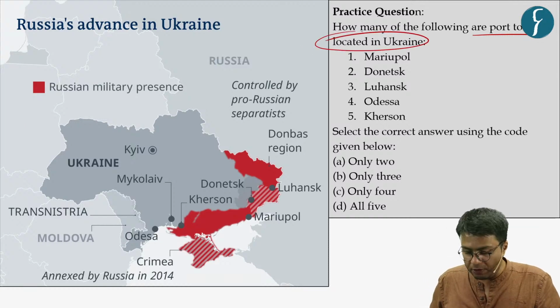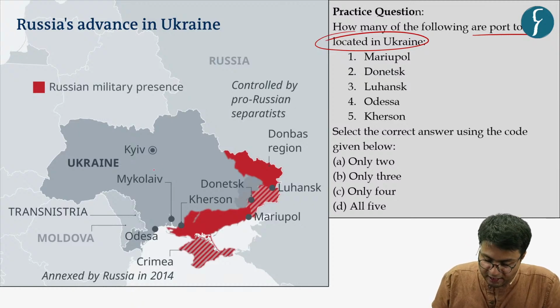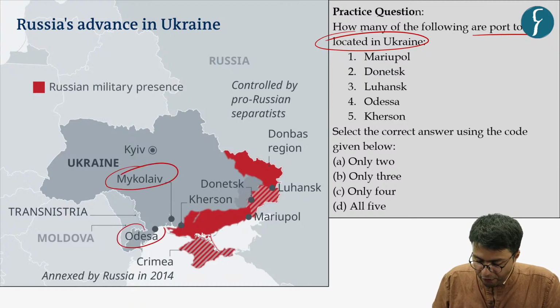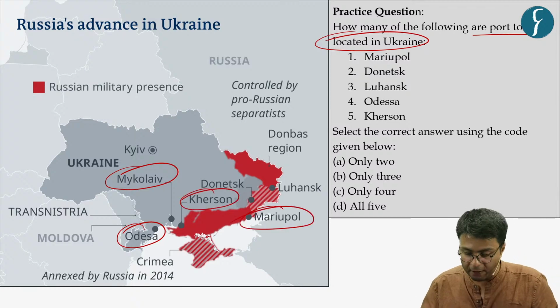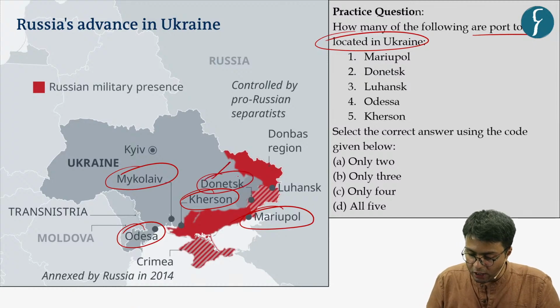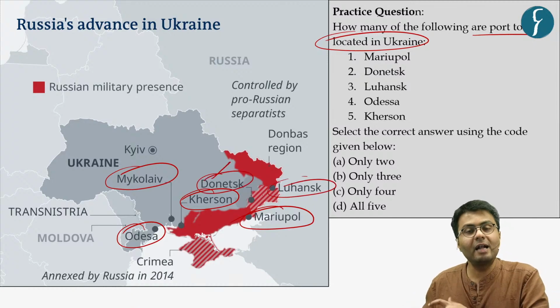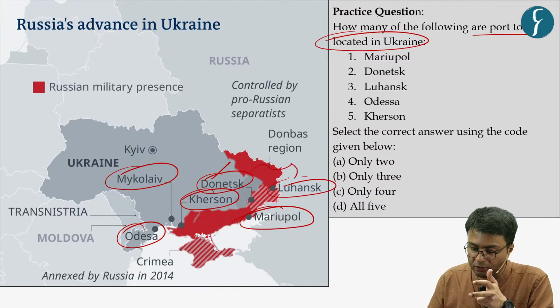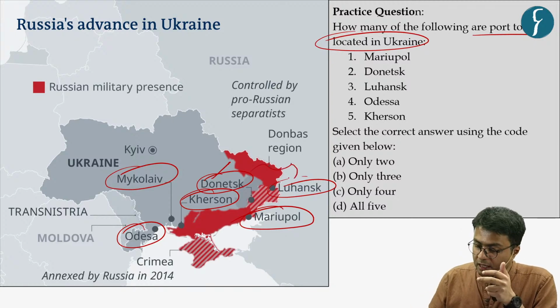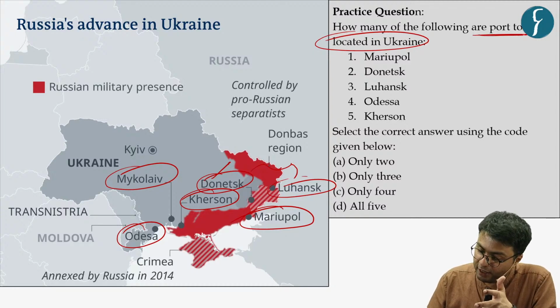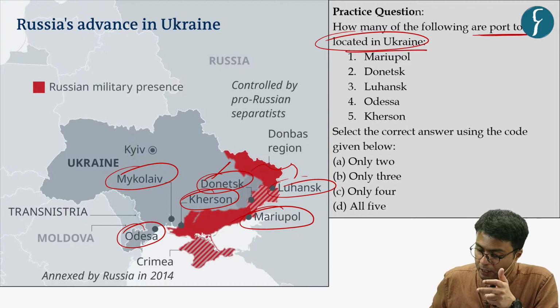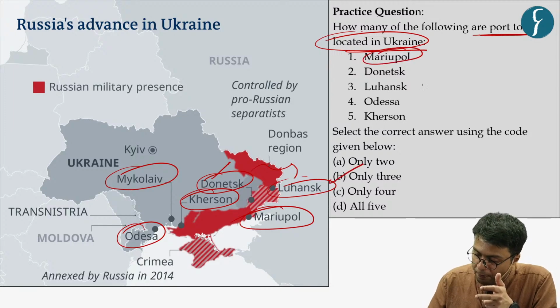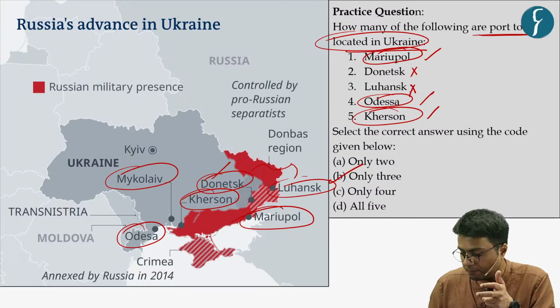Now, as you can see from this map, cities like Mykolaiv, Odessa, Kherson, as well as Mariupol are port towns of Ukraine. Whereas on the other hand, Donetsk and Luhansk are landlocked cities, thereby they are not accessible to the sea. Hence, the correct answer, which asks us to identify the port towns that are located in Ukraine, is option B, because Mariupol, Odessa, as well as Kherson are the correct options, whereas Donetsk and Luhansk are not.